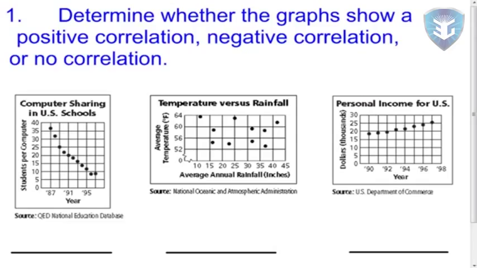Okay, so this one, it does fit somewhat of a linear pattern. It's not perfect, but it is fairly linear, and I would probably draw the line something like that. And so because this line has a negative slope, it has negative correlation. In the middle example here, I really can't fit a line to that. I don't know whether I should fit a line that goes this direction or that direction. I can't fit a line to it well at all. So this one would have no correlation.